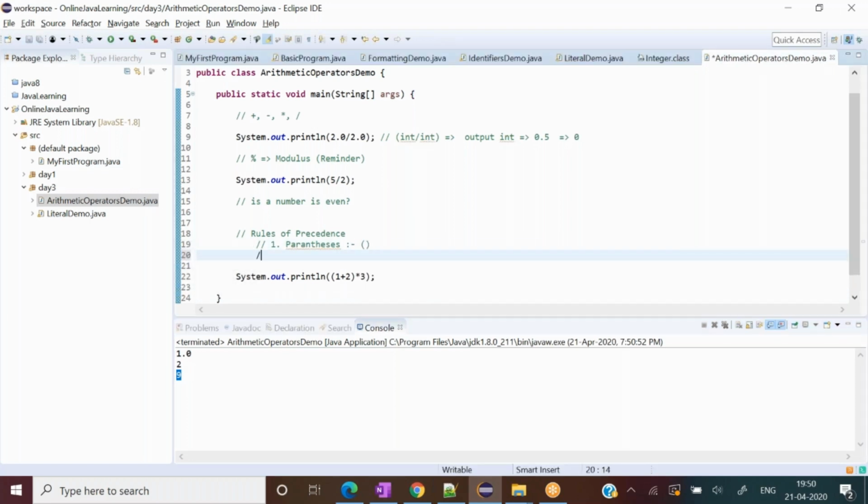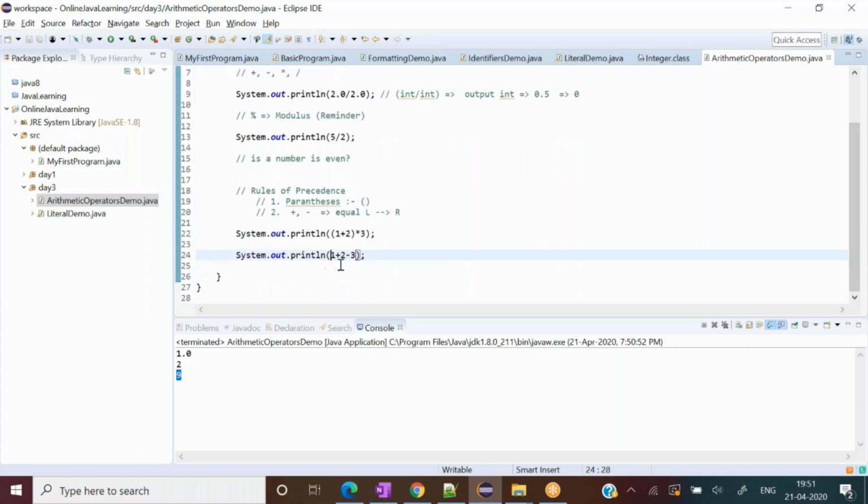Now here comes the second rule. Plus and minus have equal precedence, and when we define plus and minus, it goes from left to right. Whatever we have written from left to the right, it will be evaluated in that way. Let's say I have written only this thing. One second, one parenthesis I forgot to apply.